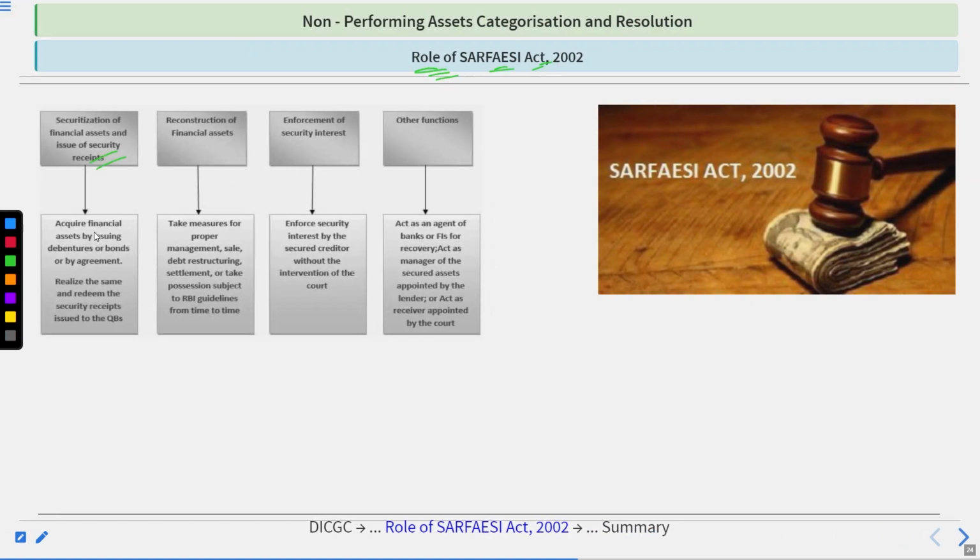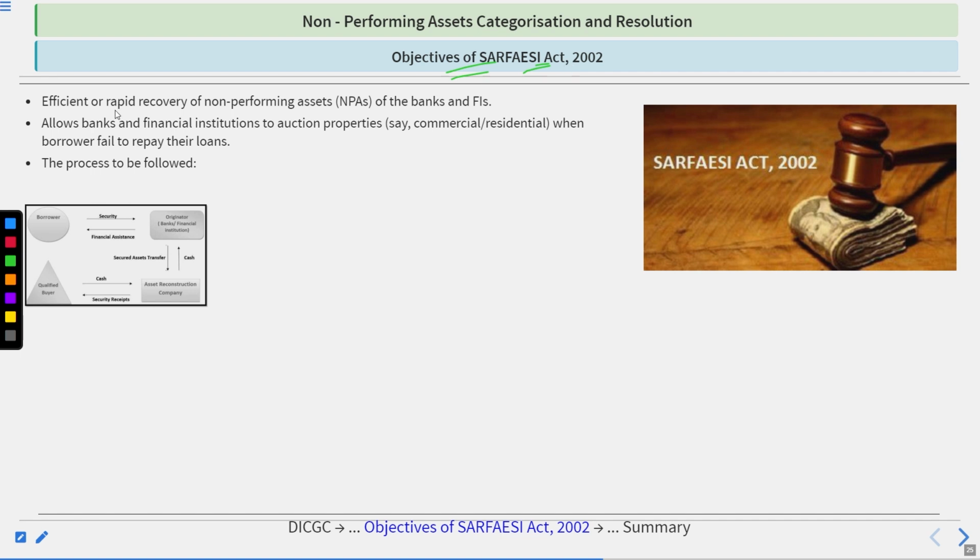Now, the role of the SARFAESI Act. First, acquire the financial assets by issuing debentures or bonds or by agreement, realize the same and redeem the security receipts issued to the QIBs. Second, reconstruction of financial assets: take measures for proper management, sale, debt reconstruction, settlement, or take possession, subject to RBI guidelines from time to time. Enforcement of security interest: enforce security interest by the secured creditors without the intervention of the court. Other functions: act as an agent of banks and FIs for recovery, act as manager of the secured asset appointed by the lender, or act as a receiver appointed by the court.